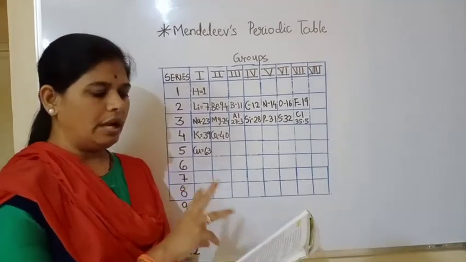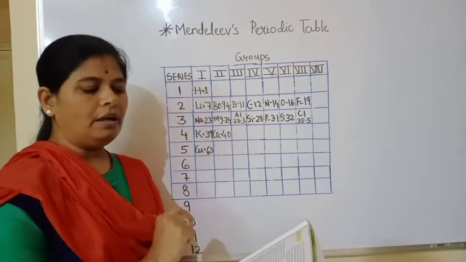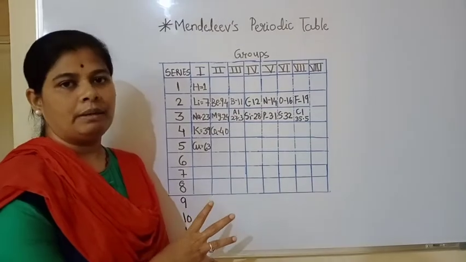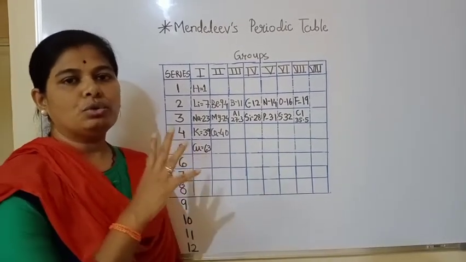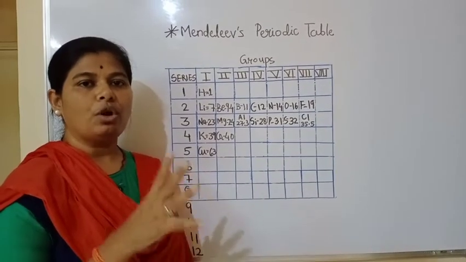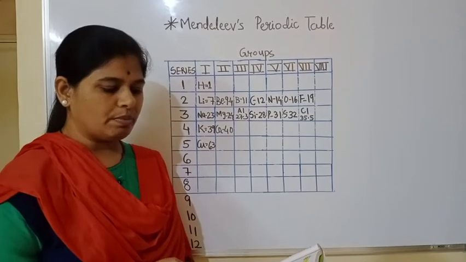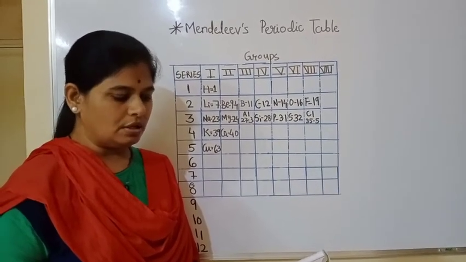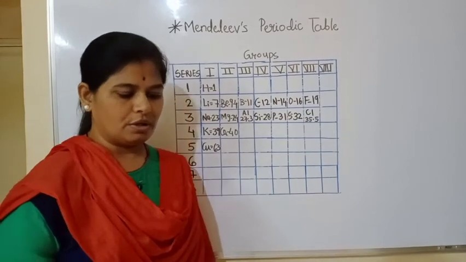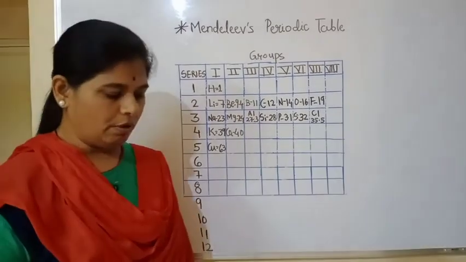He arranged all the elements in the increasing order of their atomic masses, and he also thought that whatever information was available at that time regarding the elements was not enough, not fixed, and could change any time. So this was mentioned by Mendeleev, and as a result of this, Mendeleev's periodic table demonstrates the following merits. We will see now the merits one by one.